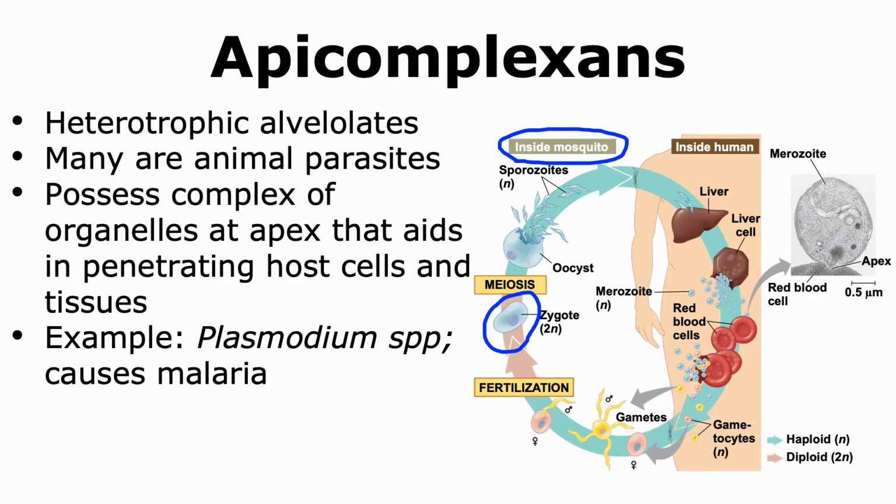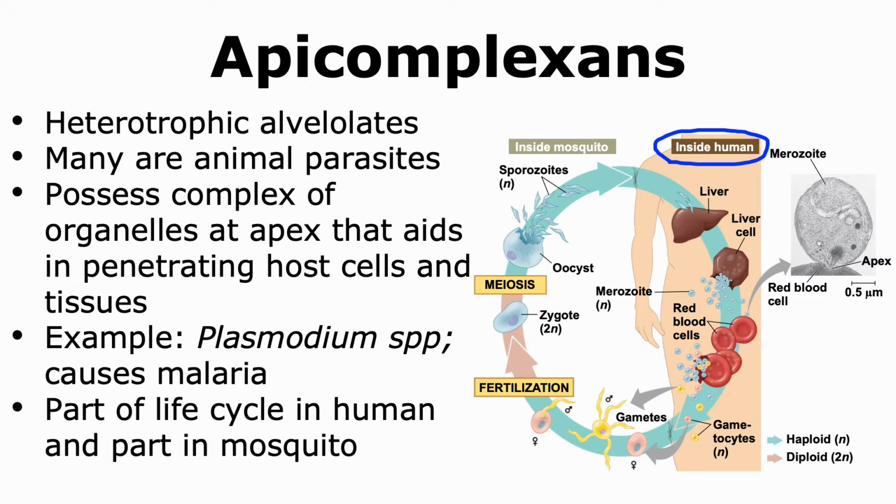The zygote, which is diploid now and has twice the amount of genetic material, is able to undergo meiosis. Once it undergoes meiosis to form haploid cells, these haploid cells then undergo many rounds of cell division and ultimately are able to get released into the body of the mosquito. The mosquito then is able to transmit these Plasmodium cells back inside a human when it bites the human. Hence, we are able to see that the life cycle of Plasmodium is present in two types of organisms, the human and the mosquito.